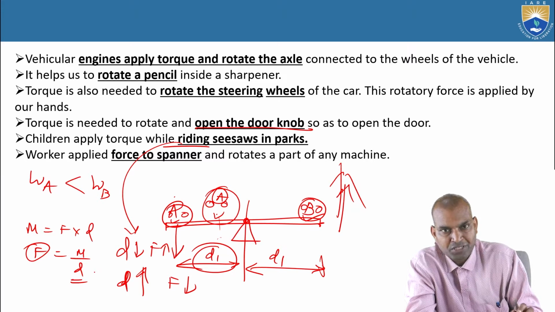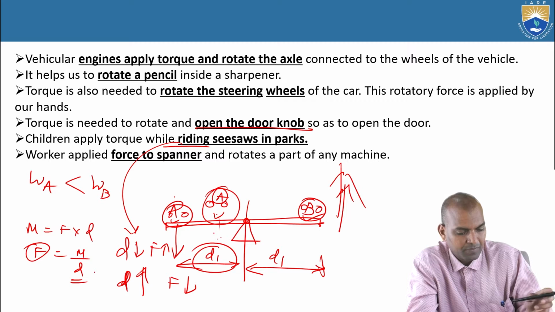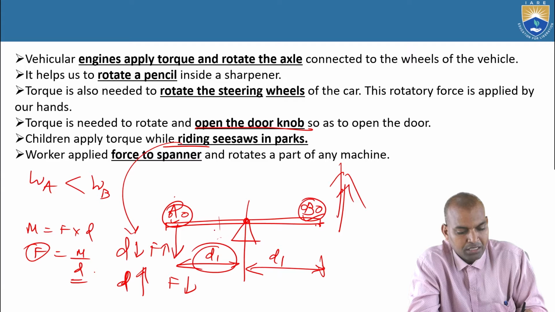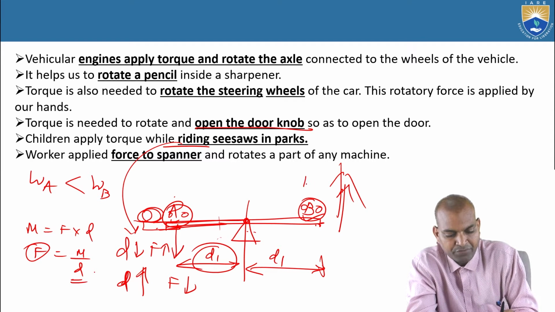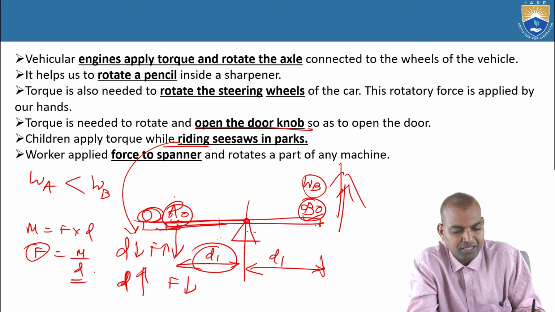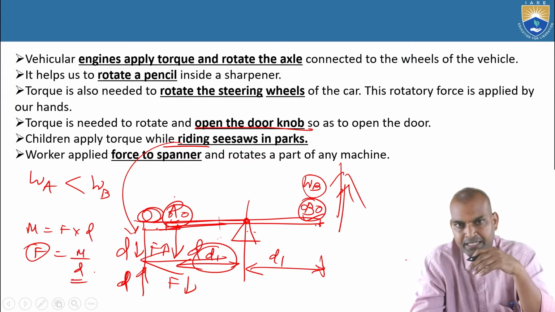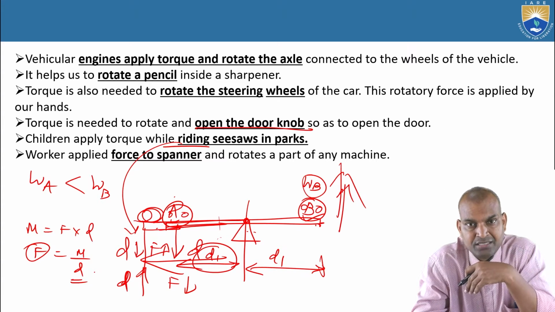Even with unequal weights, children can lift a person very easily. How? If B is sitting here, the fulcrum distances are the same. But if A is sitting at a farther point, even though the weight of B is more than the weight of A, the distance is more, so with less force you can lift the more weight. So this is the concept of a simple machine.